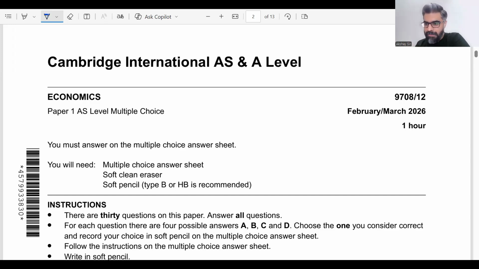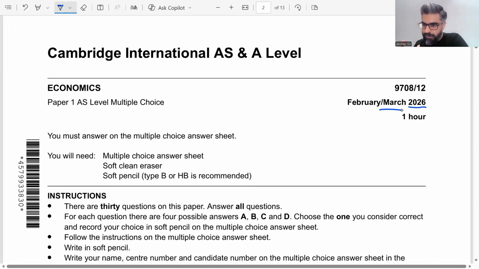In this online lesson, we are going to continue with the discussion of the Cambridge International AS Economics past paper. We are looking at the 2026 Math Series question paper, as all students can currently see on your screens. It is paper 1, which is the AS level multiple choice paper, which contains 30 multiple choice questions.